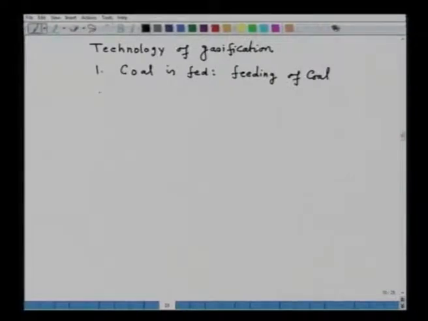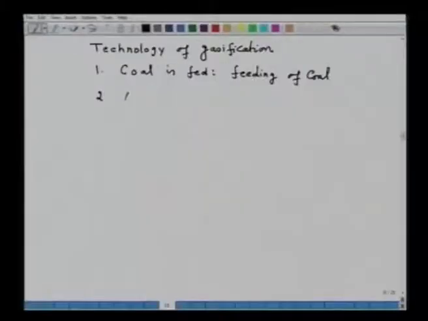Second important thing, as you have seen, ash is also formed, and the coal, if it contains 20% of ash or higher amount of ash, then a large amount of ash disposal will be there, and accordingly while developing a technology you must consider how you are going to dispose the ash. So, ash disposal is important. Ash disposal mechanism is also important, how you are going to dispose the ash during the process.